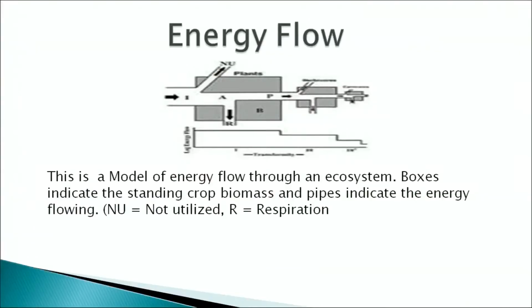Now, the next important functional component of an ecosystem is the flow of energy through it. This is a model of energy flow through an ecosystem. The boxes indicate the standing crop biomass and the pipes indicate the energy flowing at each trophic level from the first level till the last level.